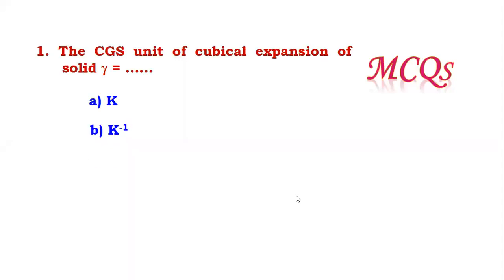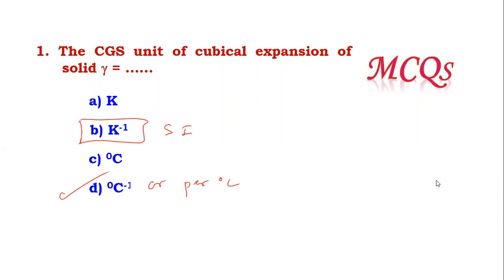Now see the question. CGS unit of cubical expansion of solid. I hope you're able to recall it. What is the CGS unit? Obviously, per Kelvin is the SI unit. So this is the SI unit. So the CGS unit is per degree Celsius. We can write it this way also, per degree Celsius.